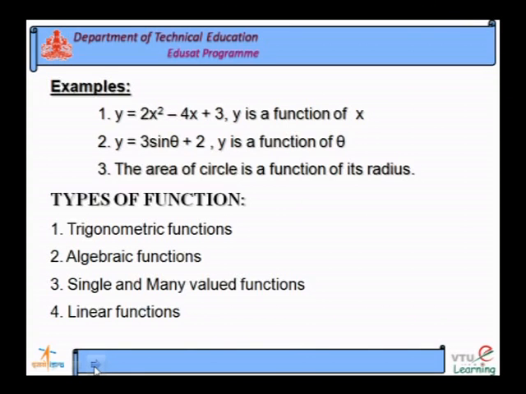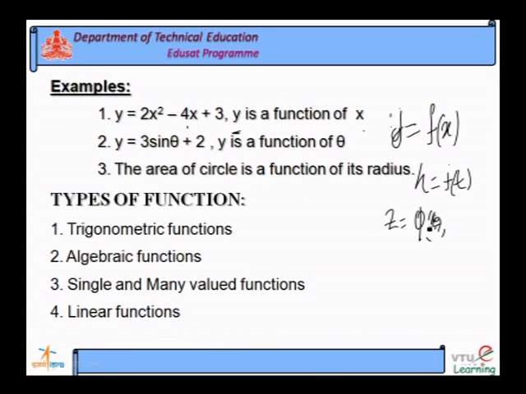See, y is equal to 3x square plus 4x plus 3. Here y is a function of x. So, y depends on x, that is why we call it y is a function of x. Usually we will write a function in this way: y is equal to f of x, h is equal to f of t, z is equal to pi of theta. A function will be denoted like this.